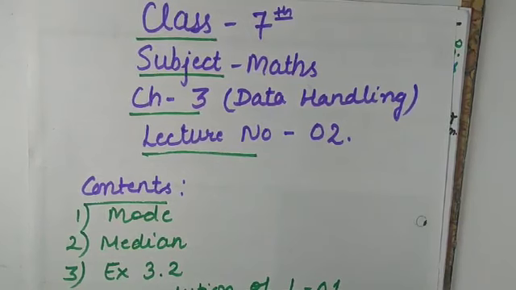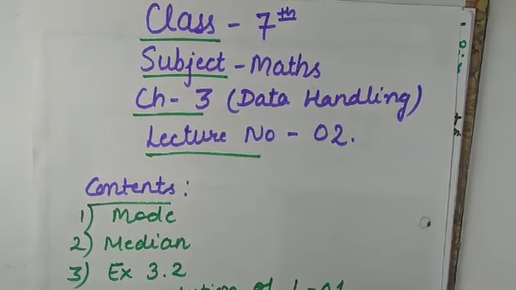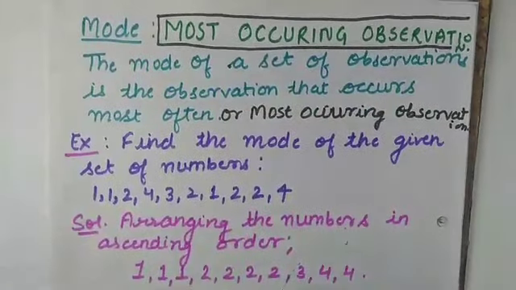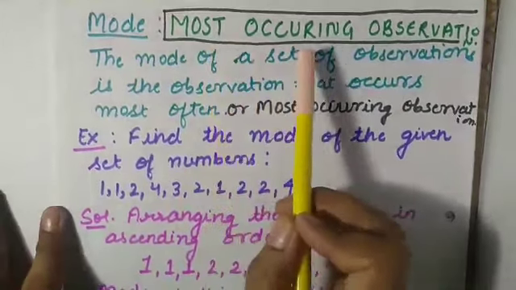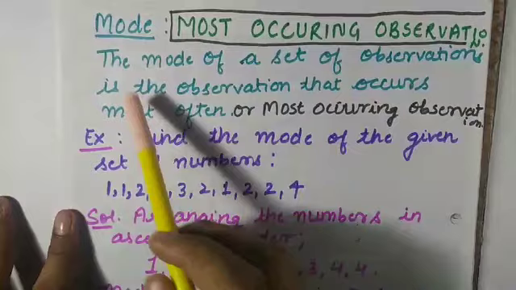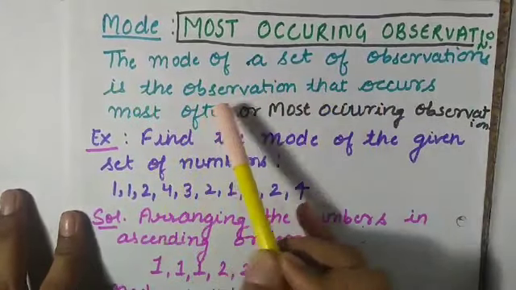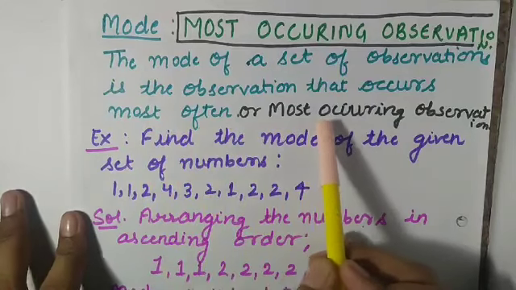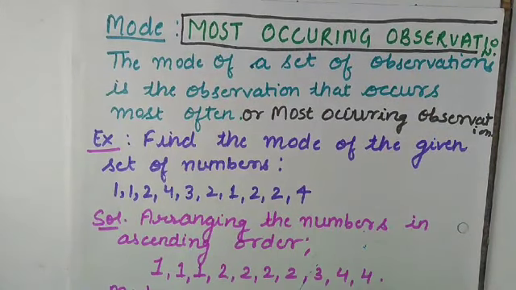Now today in this lecture, we will start with the second form of central tendency, that is mode. So let us start with mode. Mode is the most occurring observation. What does it mean? The mode of a set of observations is the observation that occurs most often, or you can say the most occurring observation. What this statement is saying is that it is the observation which is occurring the maximum number of times.